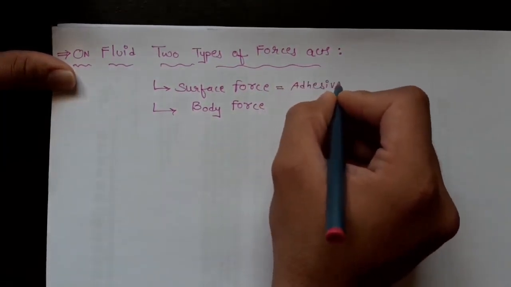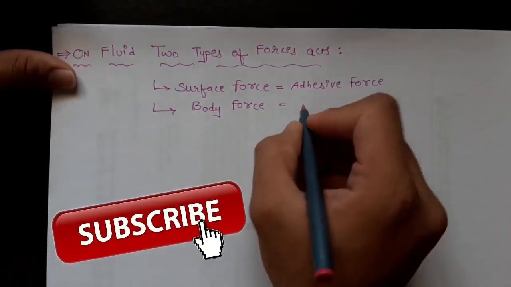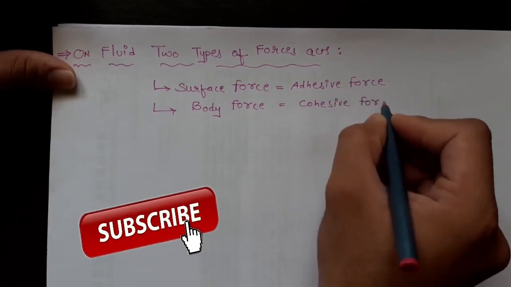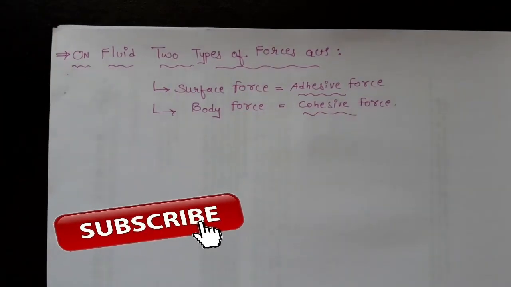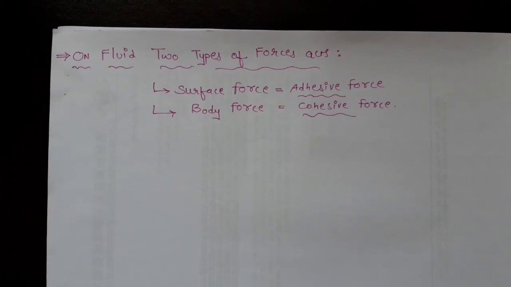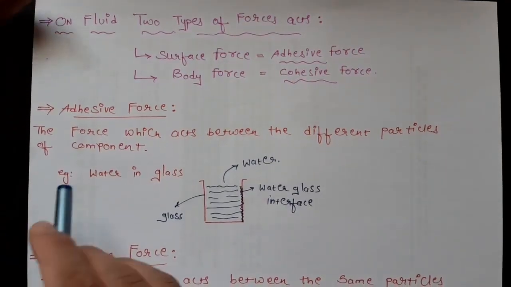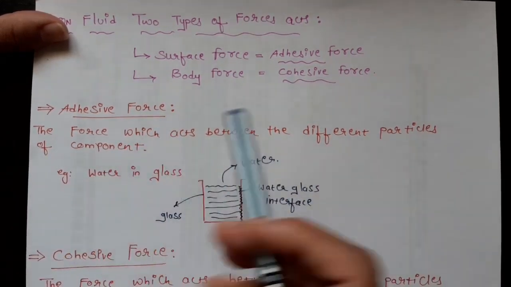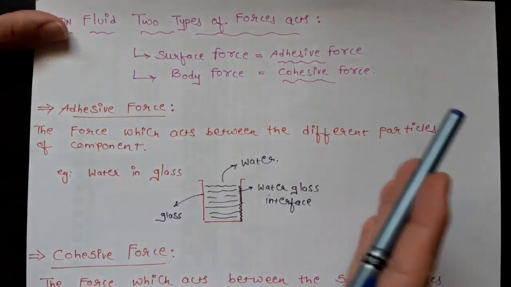Surface force can be written as adhesive force, and body force can be written as cohesive force. Now, what is adhesive force and cohesive force? We will write the simple definitions. Adhesive force is the force which acts between the different particles of the components. Means the force which acts between the different particles of the component.